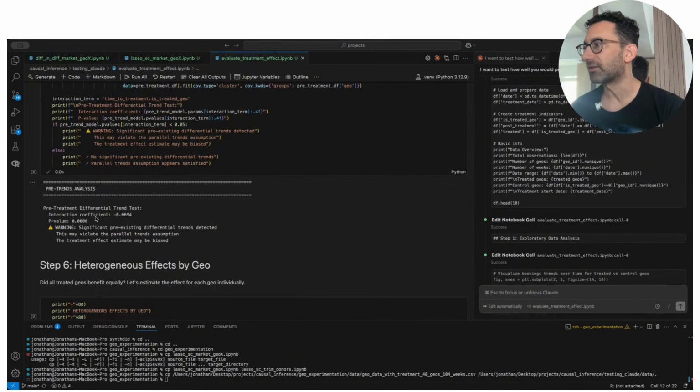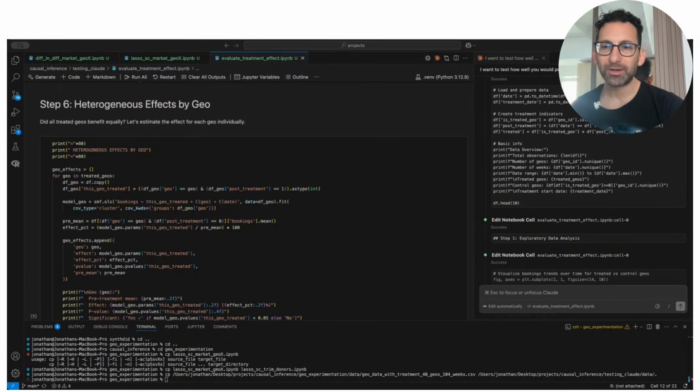Now, in this case, there actually was a statistically significant difference in the trends. Now, that should be a major red flag, and Claude does flag it that way. And notably, when I created this data, I did not purposefully put in a pre-existing difference in trends. I generated the data randomly, and I randomly assigned which geos were going to be treated.